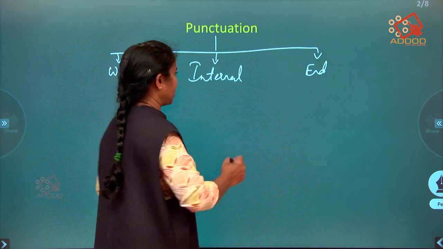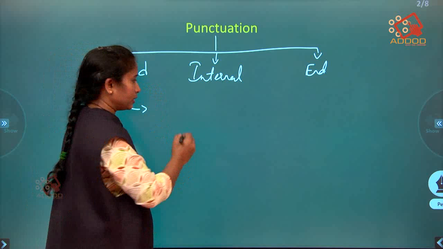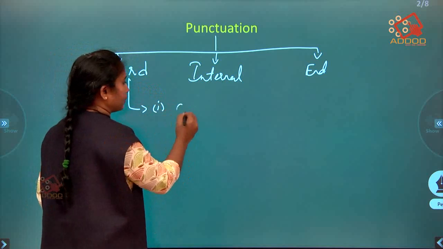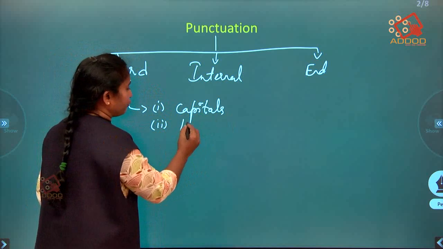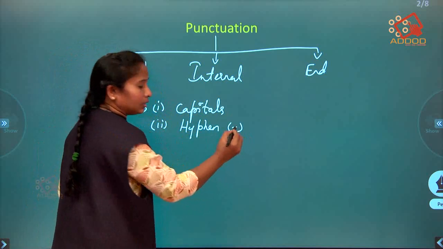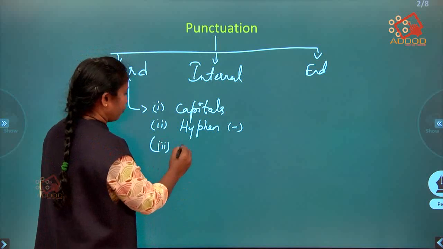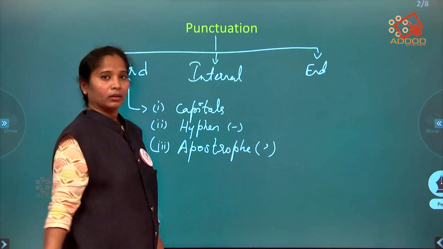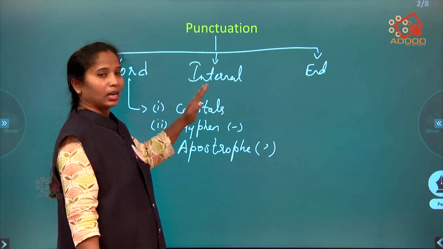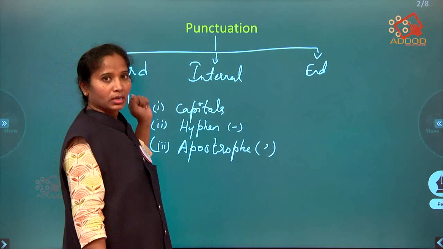The first one is capitals. The second one is the hyphen, which is a small dash mark. And the third one is the apostrophe. Let us understand these three word punctuation marks.